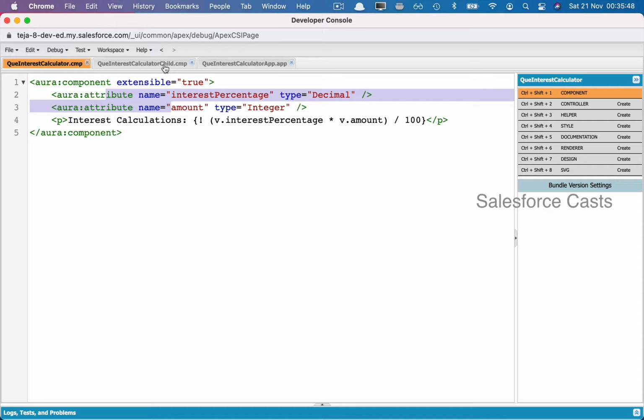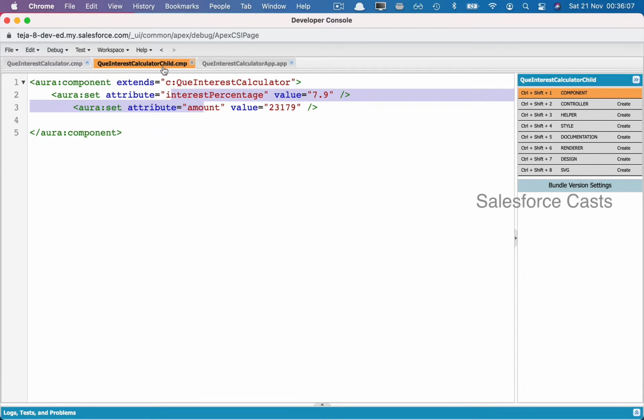Just like how one team is working on the interest calculations, let's also assume that there is one more team which is working on processing the personal details, and the team working with the child component is going to make sure that they extend the parent component, and they'll push the interest percentage along with the amount of the loan that they have taken. Based on that, the mathematical calculation will be done.